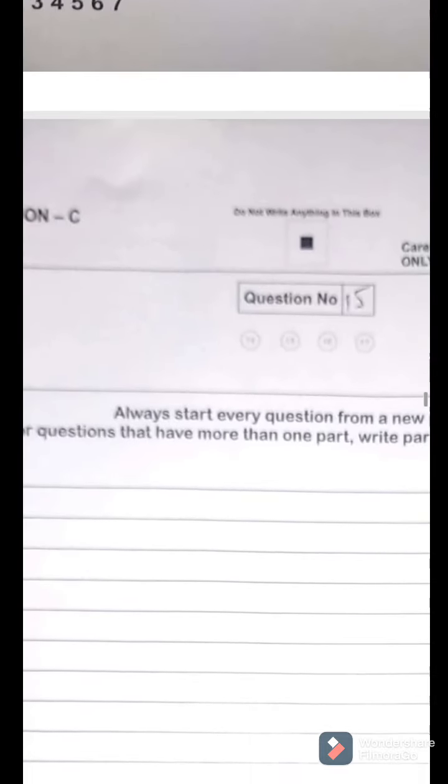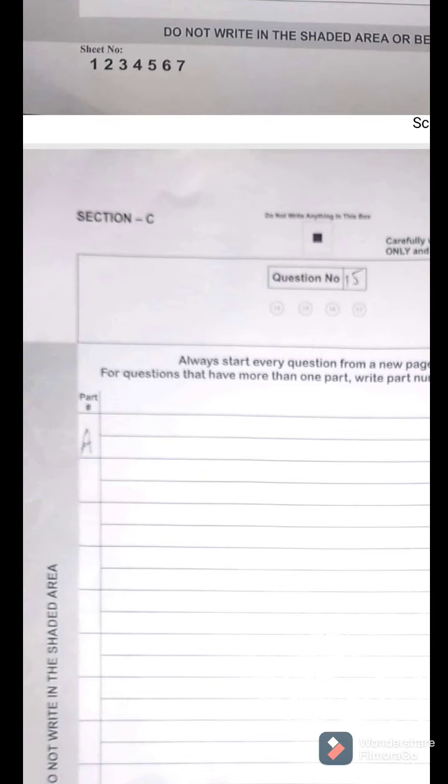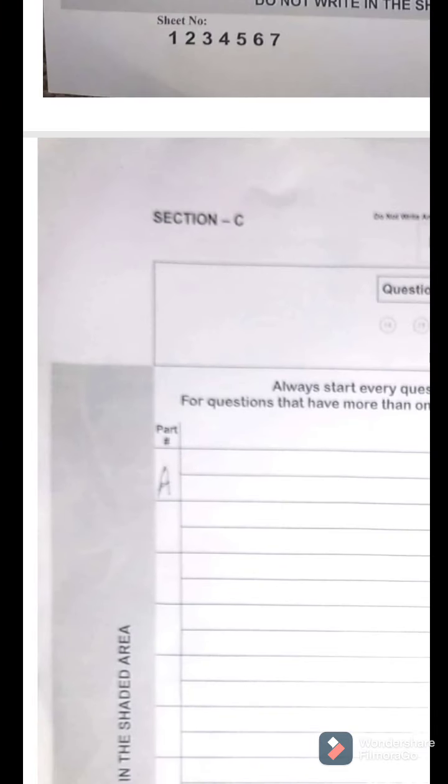If you are attempting a part of the question, here in the margin line it is mentioned, part number. Obviously you will have 2 parts in the questions in section C. So if you are attempting part A of the question, you have to write A here.